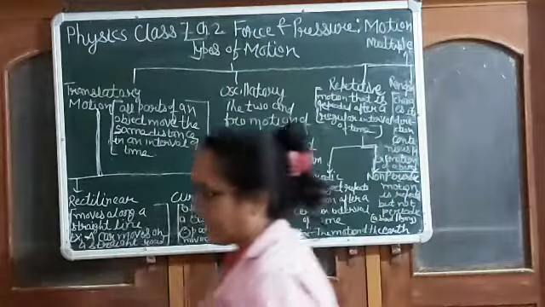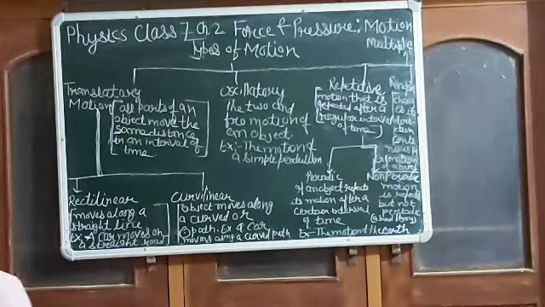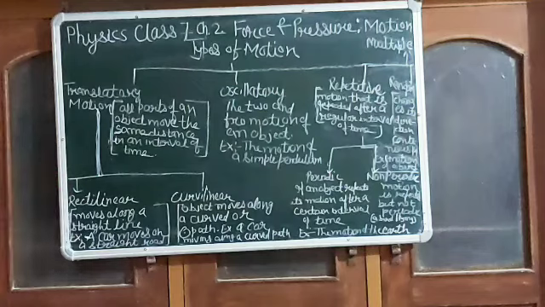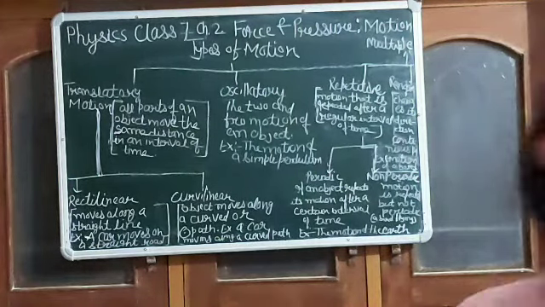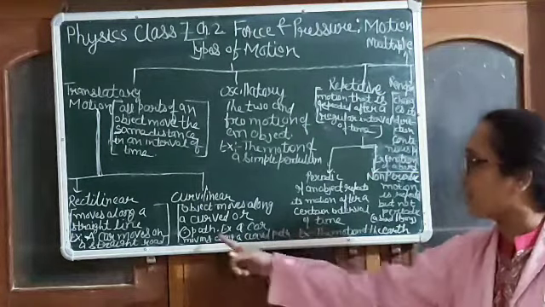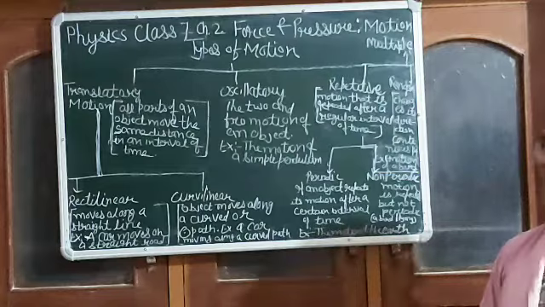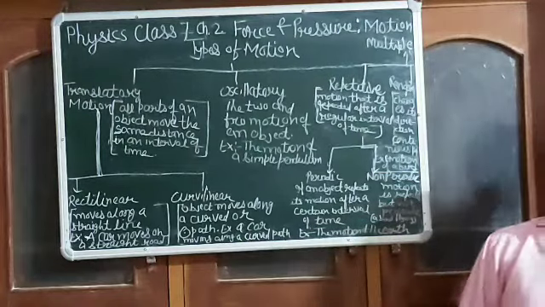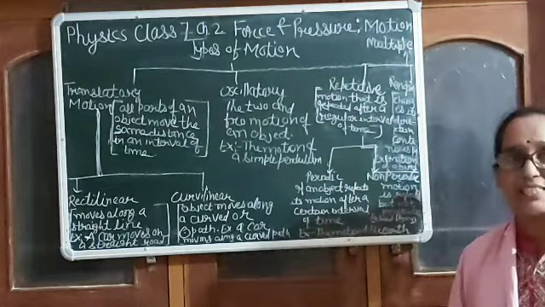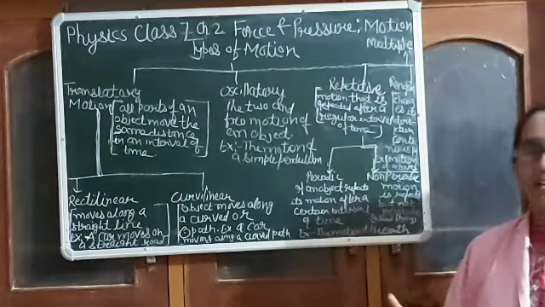When the car is taking a turn, I am moving like that and like that. It is called curvilinear. When I am walking straight, it is rectilinear motion. But when I am going like that, it is called curvilinear motion. So a car moving along a curved path. When we throw a stone from a height, that is also an example of curvilinear motion.